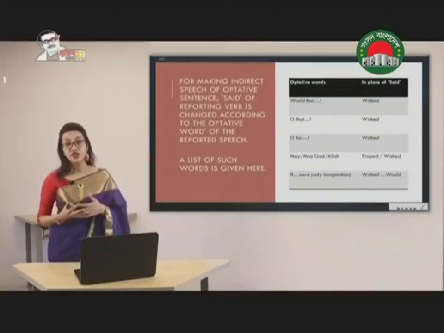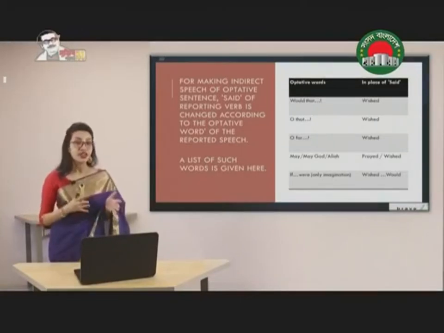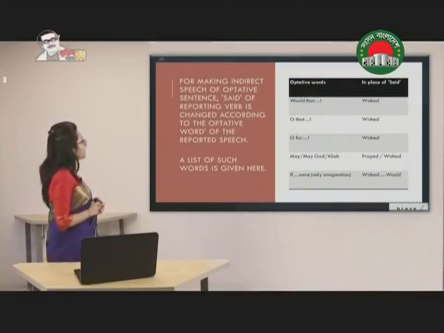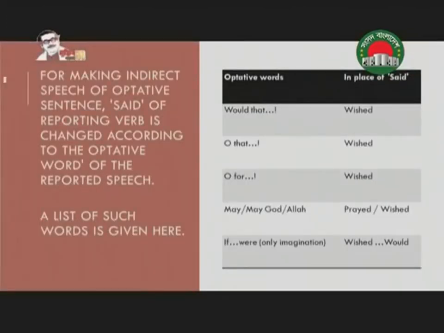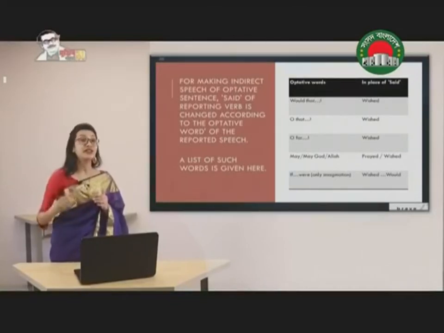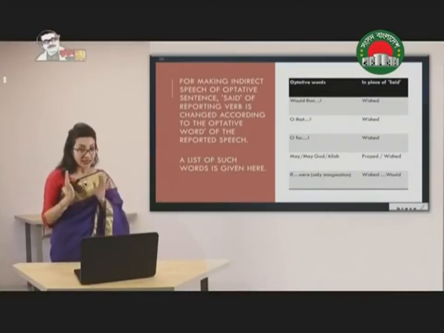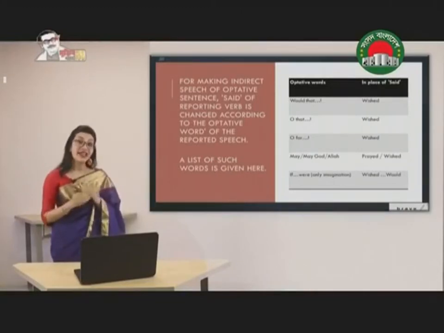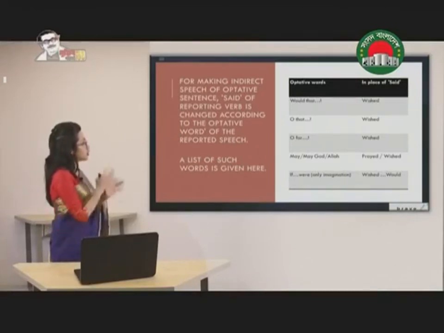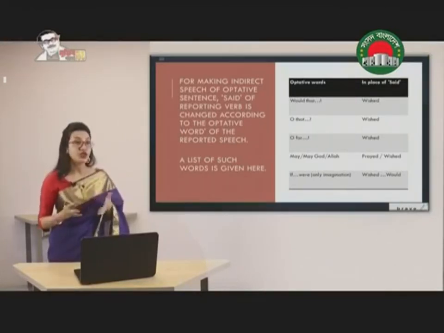Now how can we change optative sentence from direct to indirect speech? The rule is, for making indirect speech of optative sentence, said of reporting verb is changed according to the optative word of reporting speech. So it depends on the mood or the expression that the optative sentence is referring to. And depending on that, the verb said to is going to be changed. A list of such words is given here. So here we can see how it can be changed in different ways.